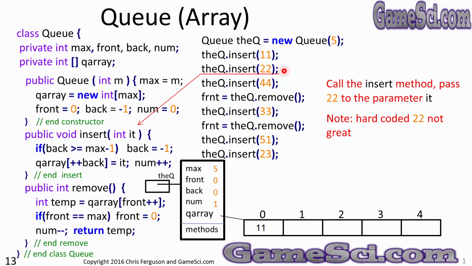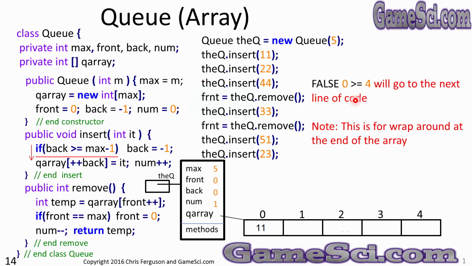Here's another call to the insert method. This time we'll pass 22 to the variable it. Again, hard-coded 22s are not a great idea. Hopefully you'll be passing variables when you write real code. 0 greater than or equal to 4 is false. This will go to the next line of code.